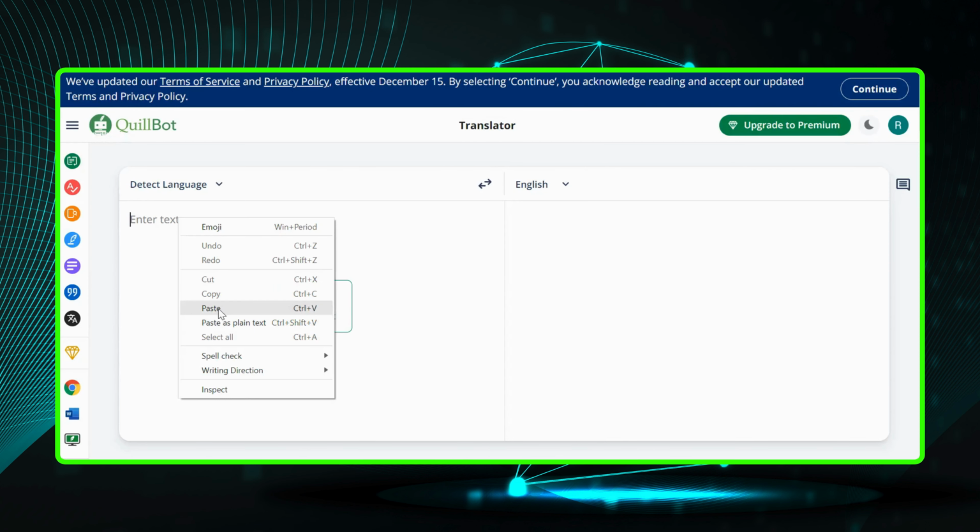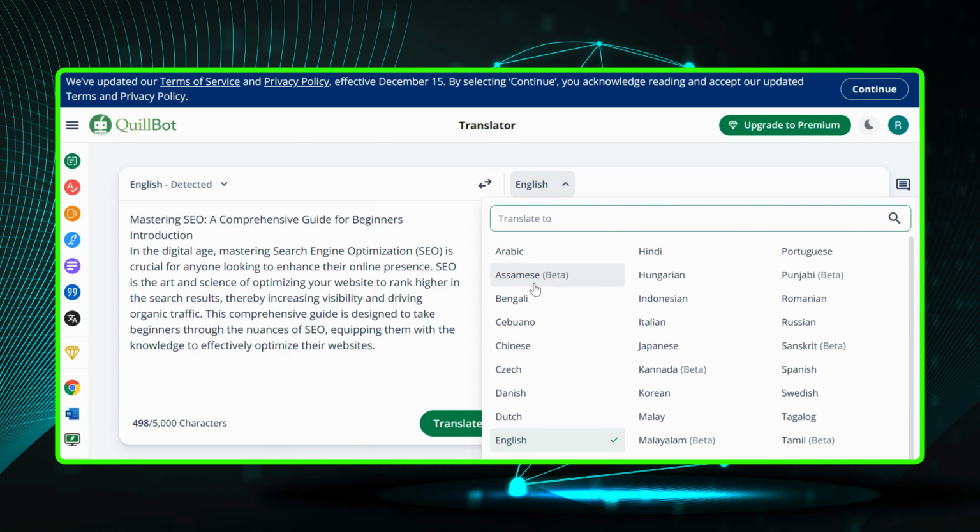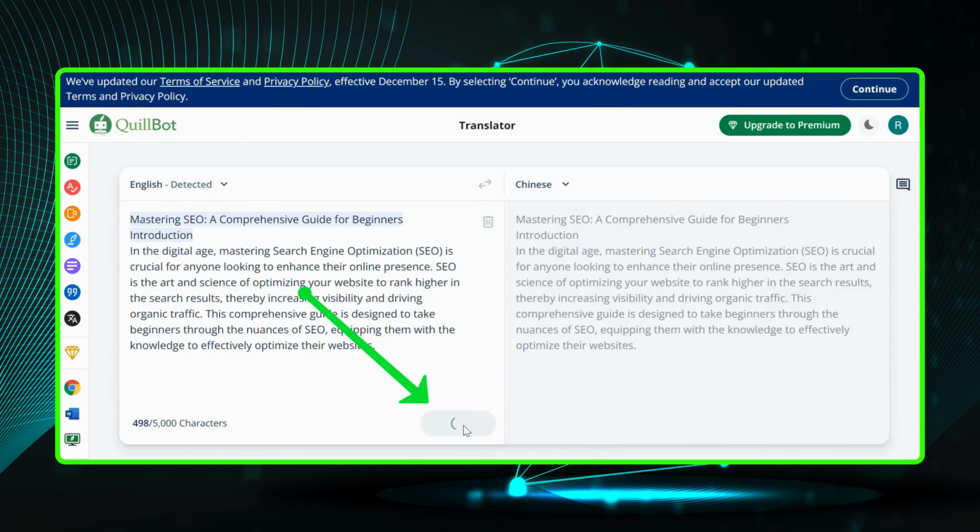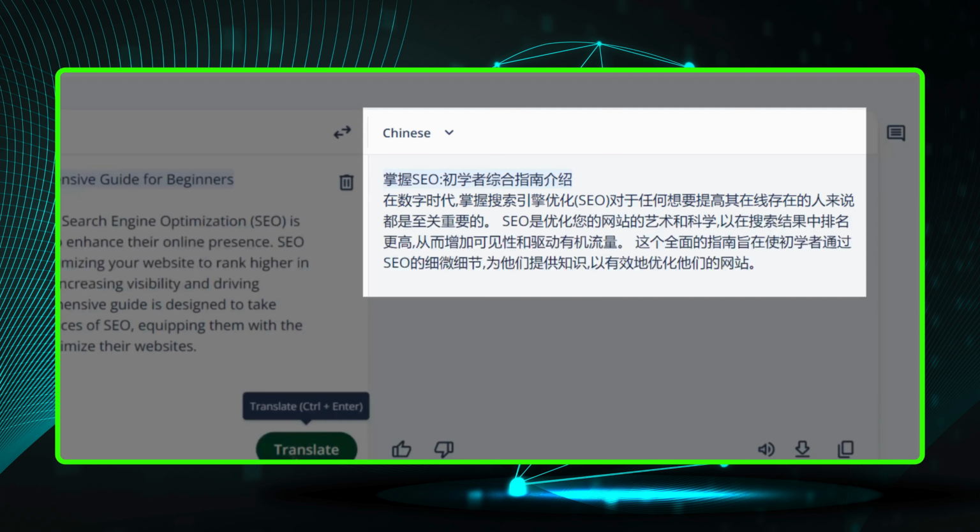Cross language barriers with the Translator. Effortlessly translate your text into multiple languages, making your content universally accessible and globally relevant.